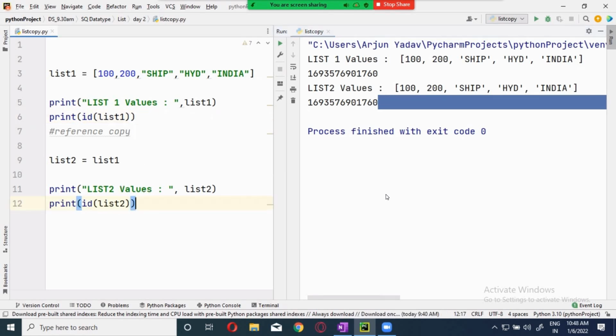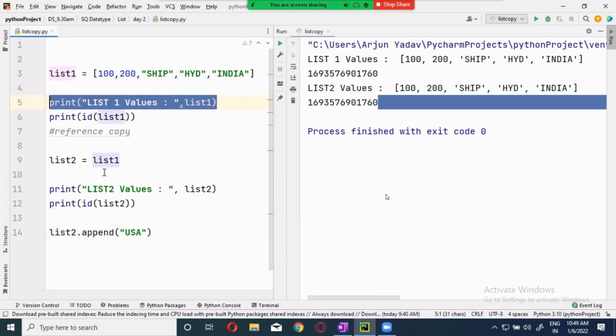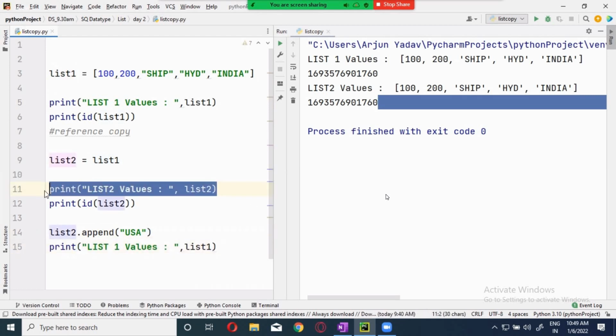Now, if I change anything, list2.append, I will give it as India. India is already there. USA. Now, where will this USA be appended? In list 2, at the last, it should append according to us. But both are pointing to the same memory location. You will see the changes in both the lists, list 1 and list 2. I'm putting this down over here, and this one also I'm putting down over here.